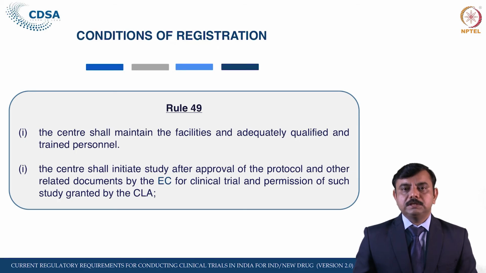So this has been checked, but again it has been stipulated that the BAB study center, that is the firm, should not start any BAB study prior to approval of the Central Licensing Authority or the Ethics Committee.